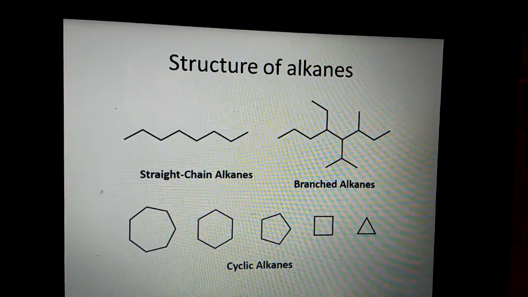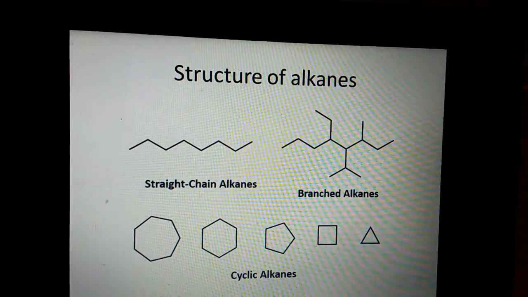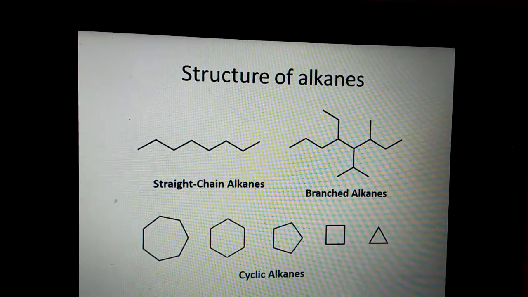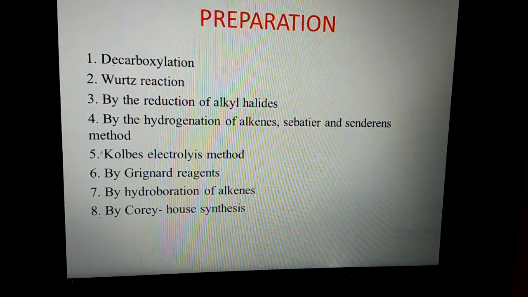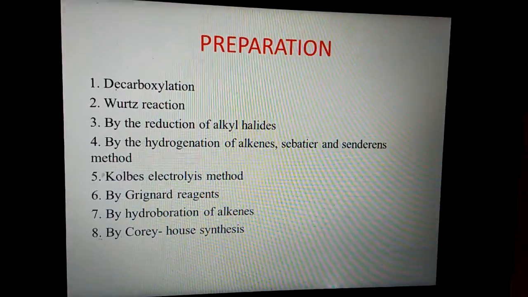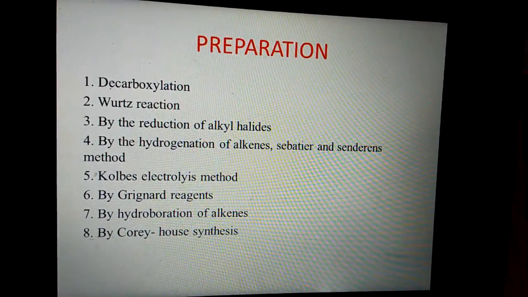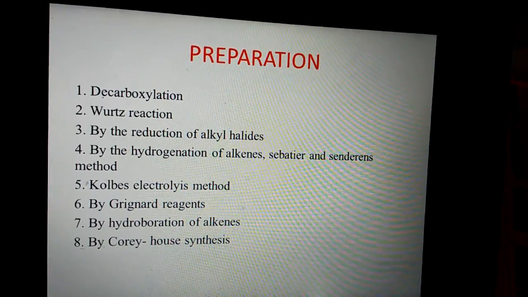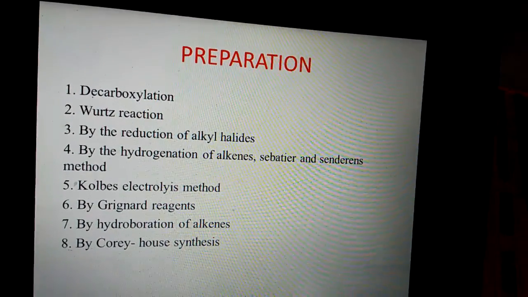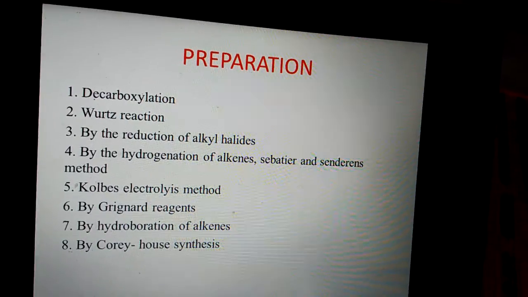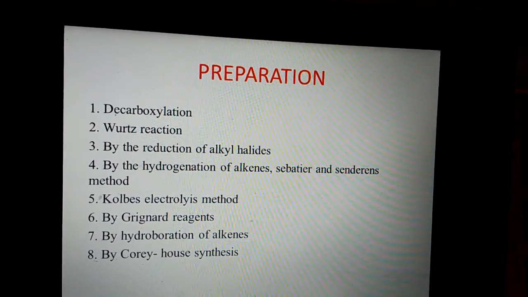These are the alkane derivatives. Then preparations of alkanes. These are the preparations: decarboxylation, Wurtz reaction, reduction of alkyl halides, hydrogenation reactions, Kolbe reaction, Grignard reagents, hydroboration, Corey-House synthesis.